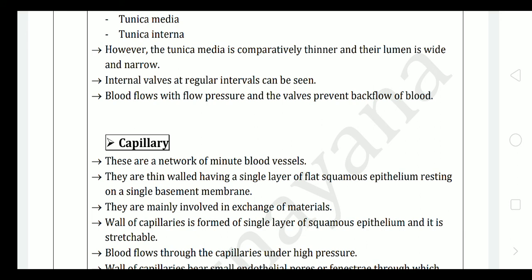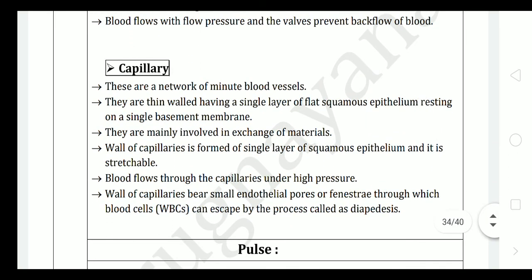Internal valves at regular intervals can be seen because there is no pressure in the veins, because they receive blood from the body parts only. So to maintain the flow towards the heart, they must have a kind of valves which prevents the backflow of the blood. So blood flows with low pressure, and the valves present prevent backflow of the blood.